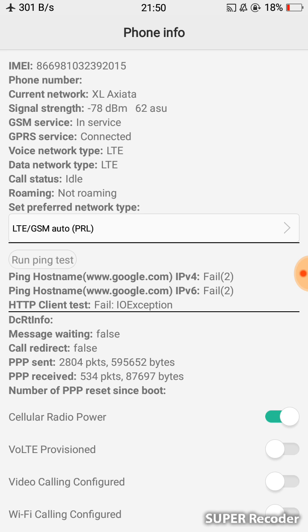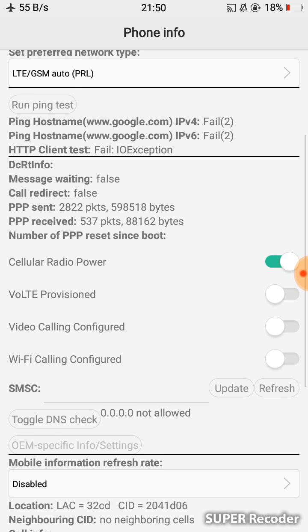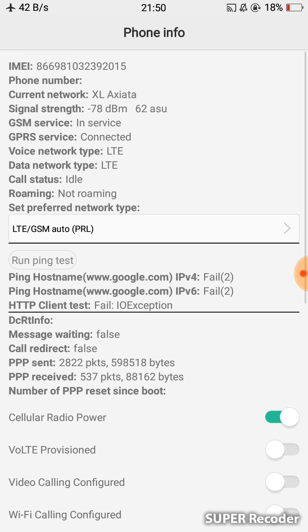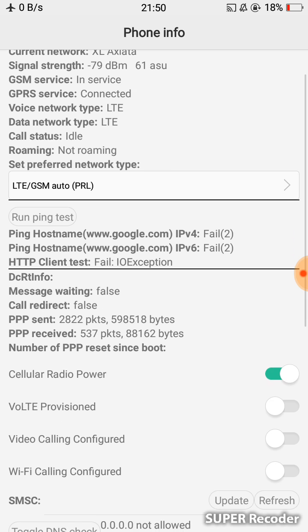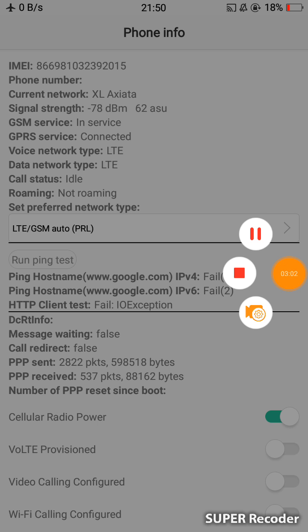I think that's it. This is the tutorial for you, but this tutorial does not give you a way to connect to the internet for free. You need to pay too, but I think it's working for you.